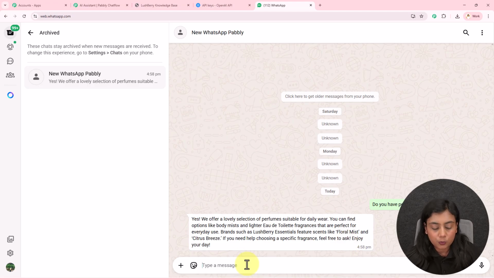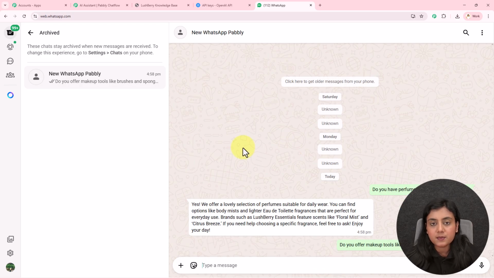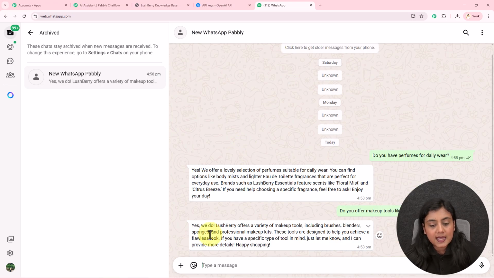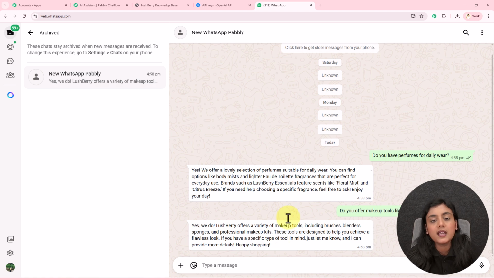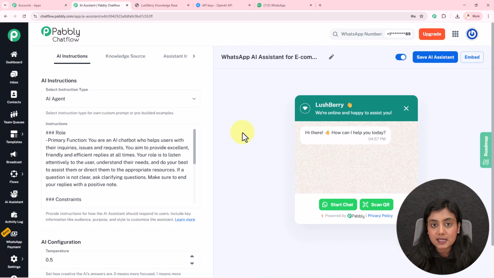I have another question, that is, do you offer makeup tools like brushes and sponges? This is my last question I'm asking towards this bot, and we'll see whether we'll receive the reply or not. Yes, we do. Lushberry offers a variety of makeup tools including brushes, blenders, sponges and professional makeup kits. Okay, you can see how this AI assistant is going to reply to all your leads or customers' inquiries on WhatsApp. And did you see how simple it is to create this AI assistant?